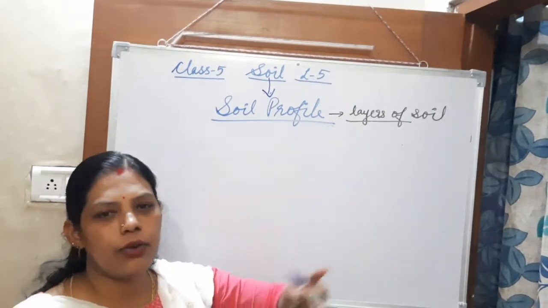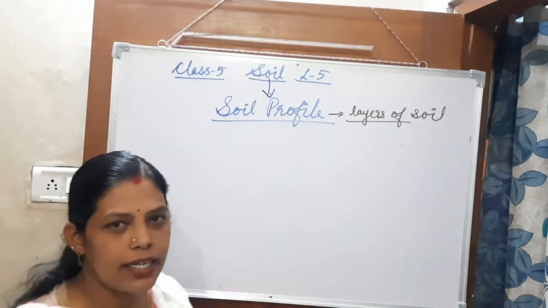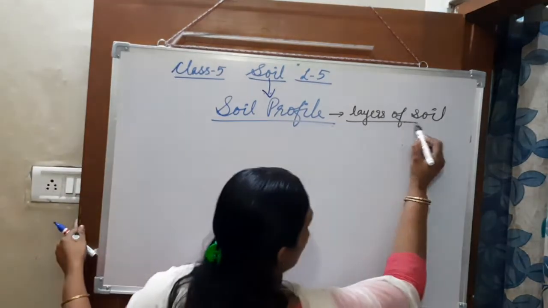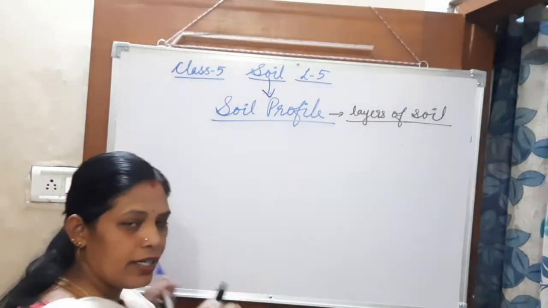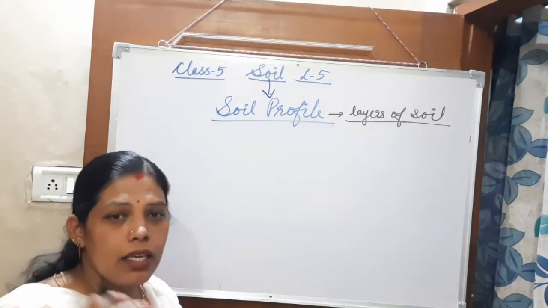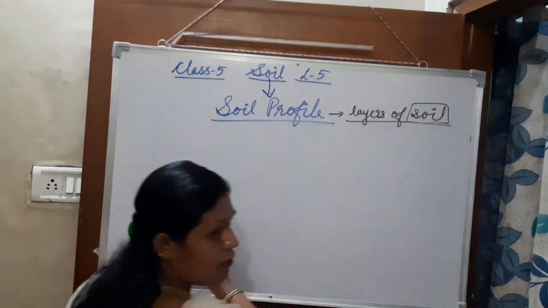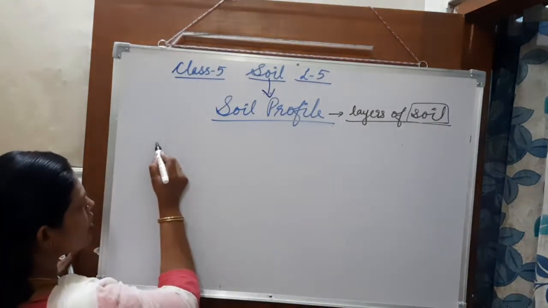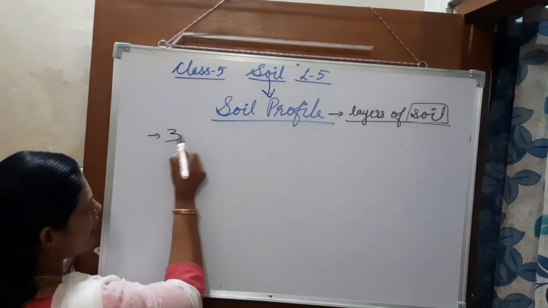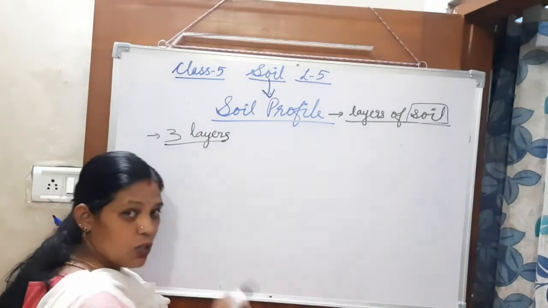That is different. Okay, Earth, that is crust, mantle and core. That is different. Here it is layers of soil. So before attending these questions or seeing this, be careful children, read everything properly. It is layers of soil. So what are the layers of soil? There are 3 layers. Here also 3 layers. Okay, in the layers of the earth also 3 layers.